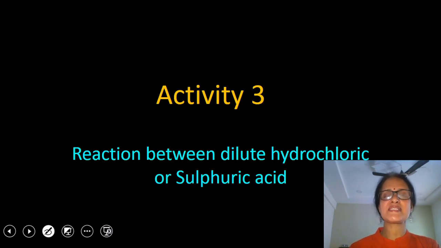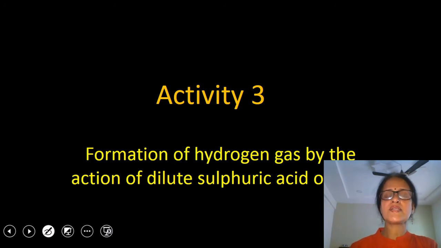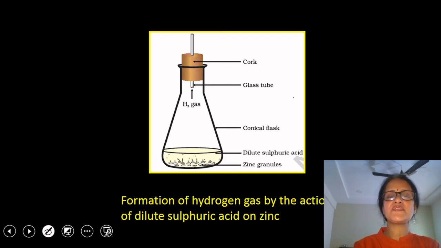Now I am going to discuss the third activity. Third activity involves the formation of hydrogen gas by the action of dilute sulfuric acid or dilute hydrochloric acid on zinc. You can see that we have taken a conical flask. In this conical flask we have taken zinc granules.